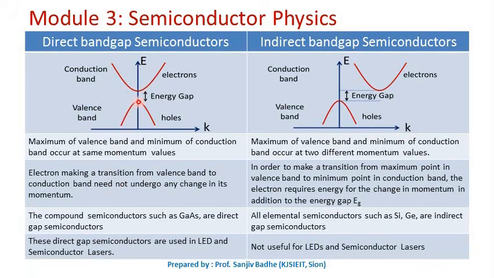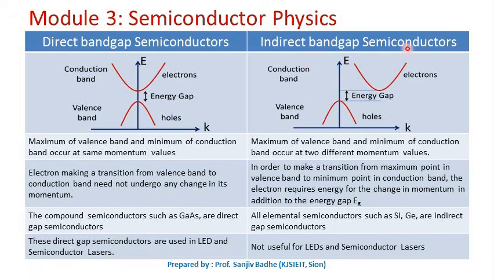So in direct band gap semiconductors, if an electron wants to go from the valence band to the conduction band, it need not undergo any change in its momentum. It can directly go because K is the same for them. Momentum is the same for the electron in the conduction band and valence band.